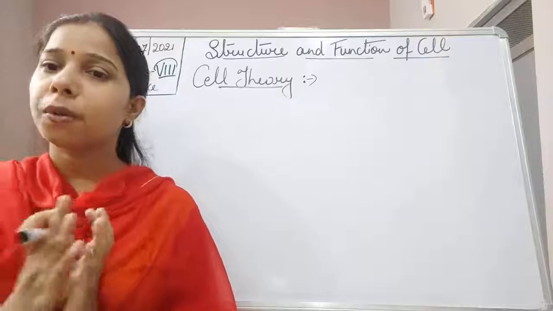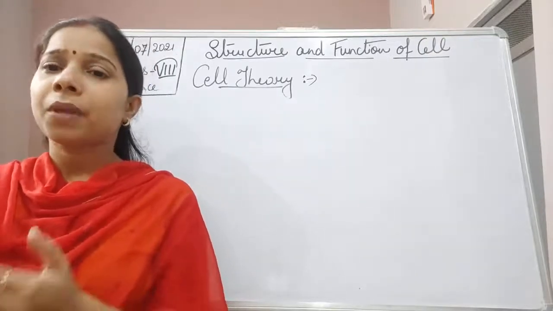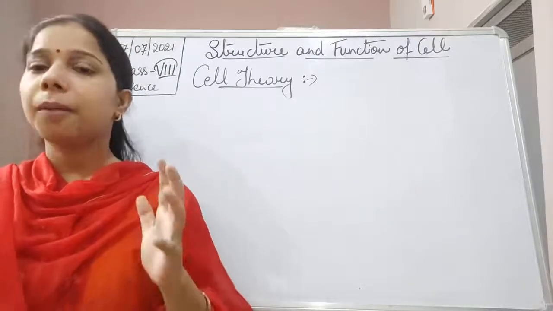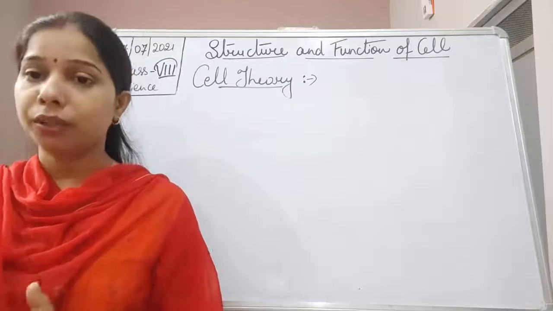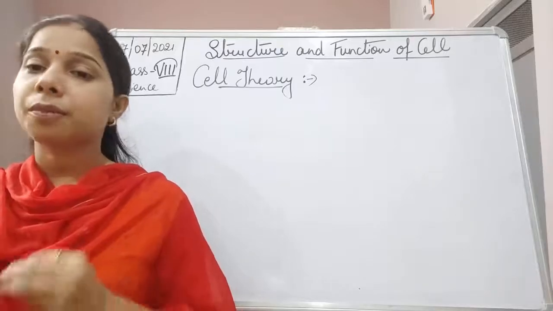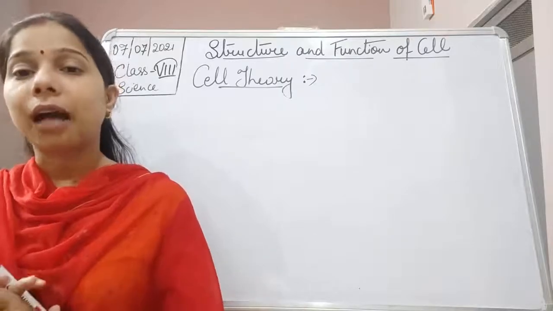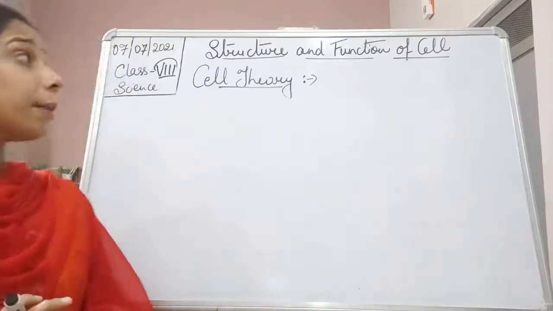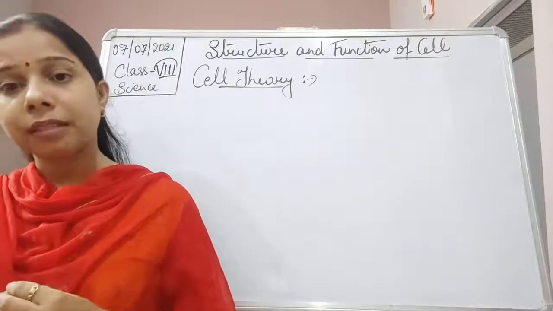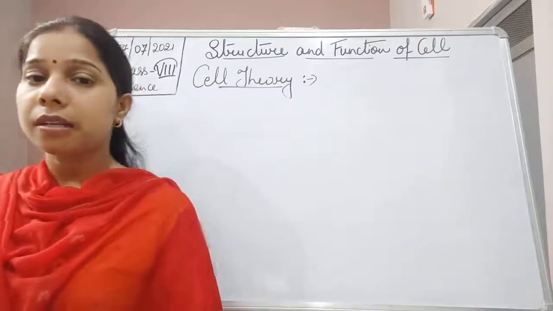Actually, it was a German botanist and a German zoologist who were working on the cell, and while working they drew different conclusions, and finally they collectively gave a theory that is called the cell theory, and through the cell theory they gave some postulates, and they found that the results are common in the case of plants as well as in animals. So we were talking about the cell theory and the postulates, and what things have been included in the cell theory.